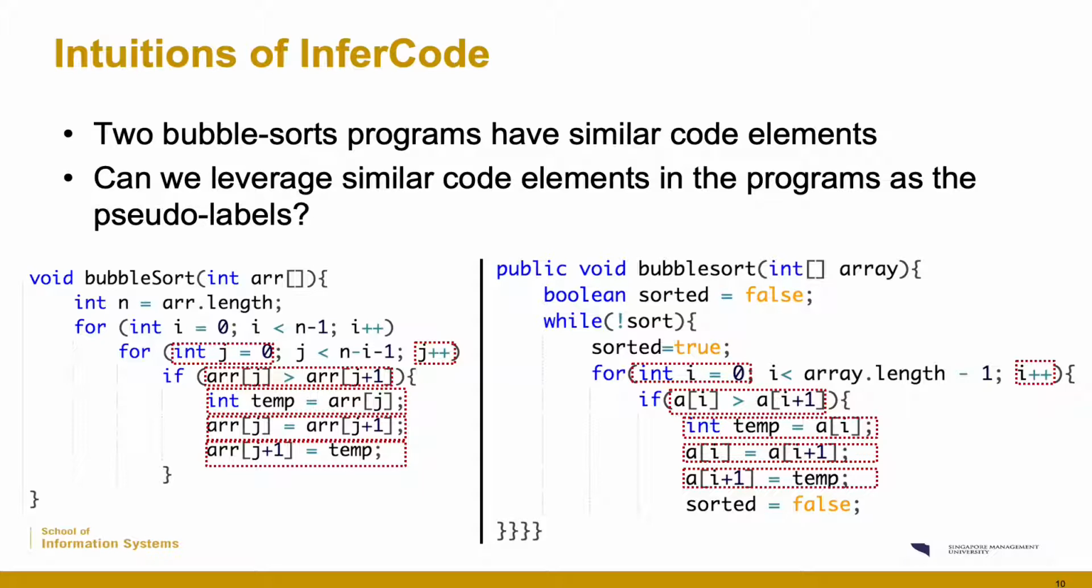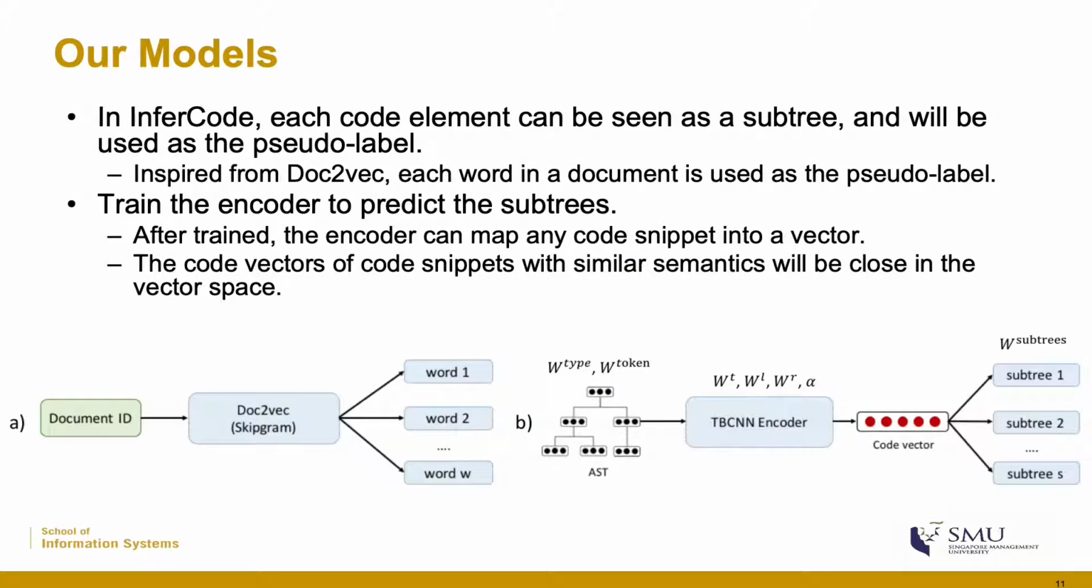That's our main intuition in InferCode. So this is our InferCode model. Each code element can be seen as a subtree and will be used as the pseudo label. Our model is inspired from word2vec. Each word in a document is used as the pseudo label. We use the document ID to predict each word inside such document.